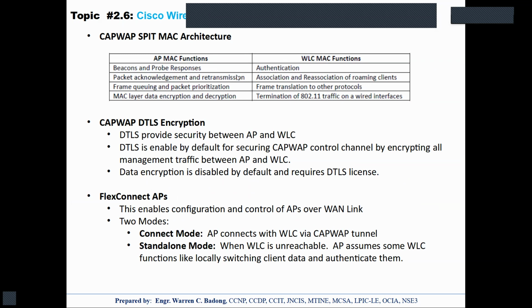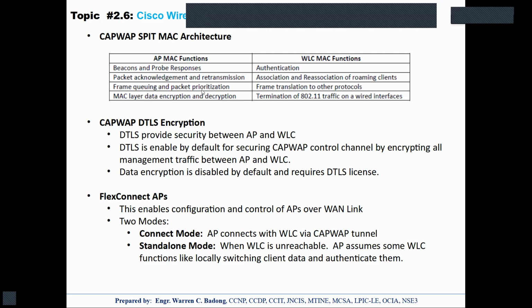While packet acknowledgement and retransmission is what the AP does once the client is not receiving any acknowledgement from the AP, then the client will retransmit the data.